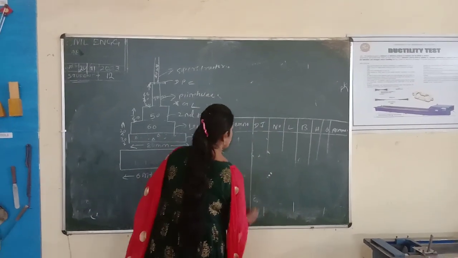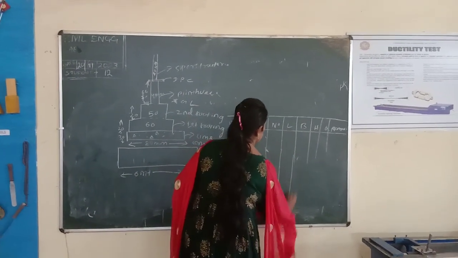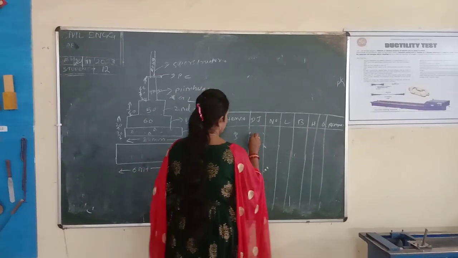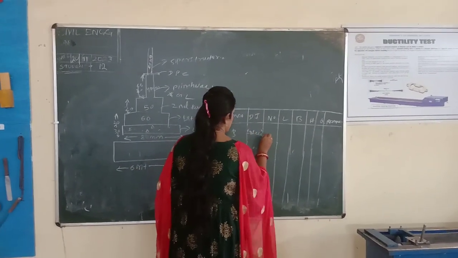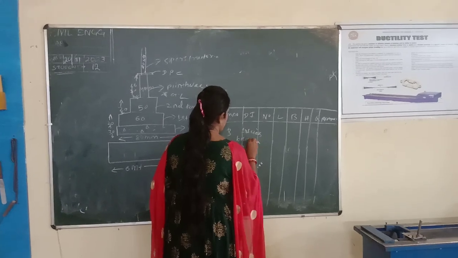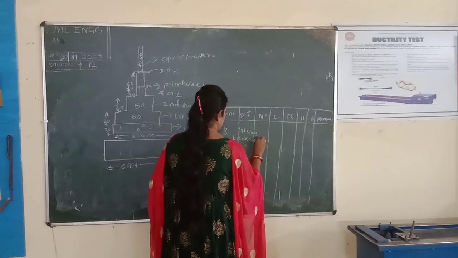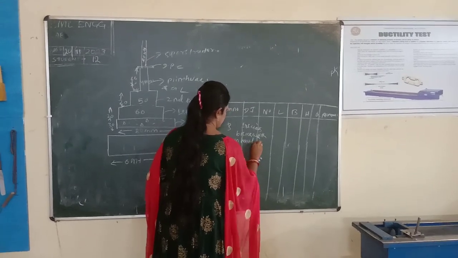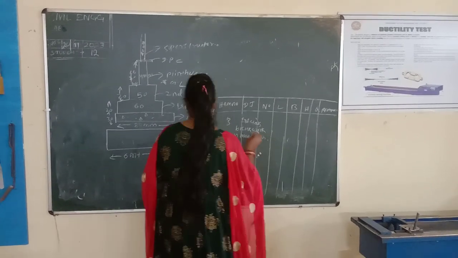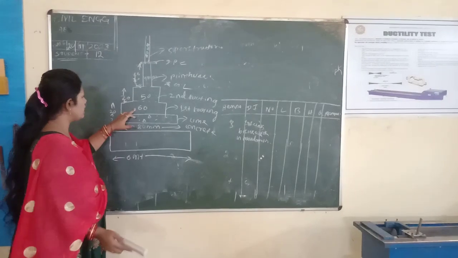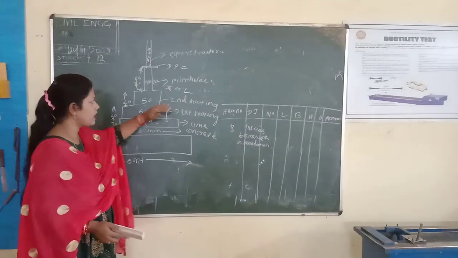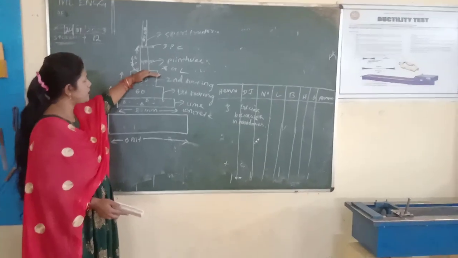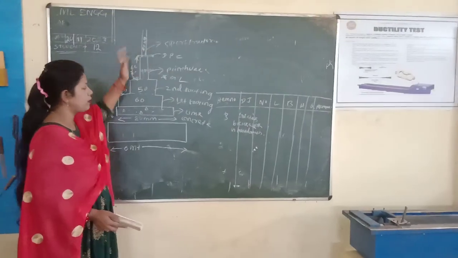Next, what is the third item? The third item is first class brickwork in foundation. Which ones are brickwork? First footing is brickwork, second footing is brick wall, plinth wall up to ground level is brick wall, and plinth wall above ground level is brick wall.